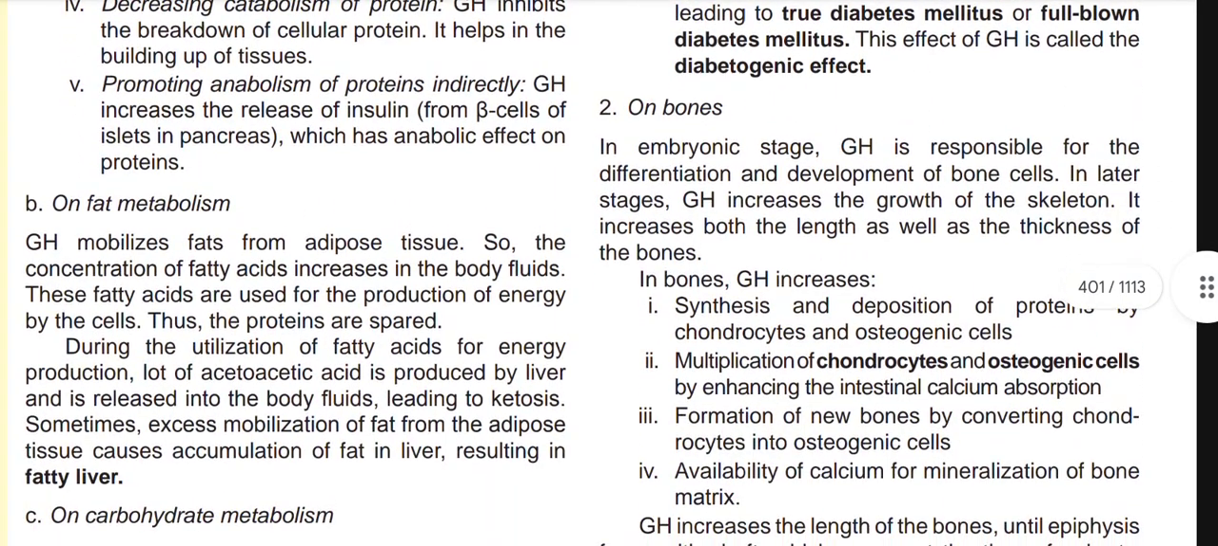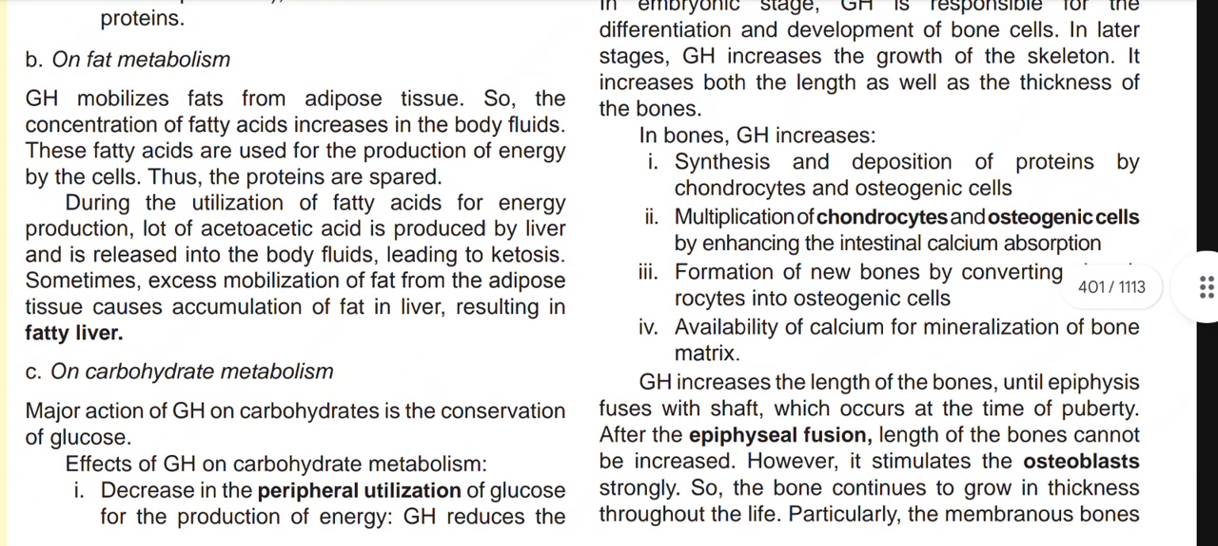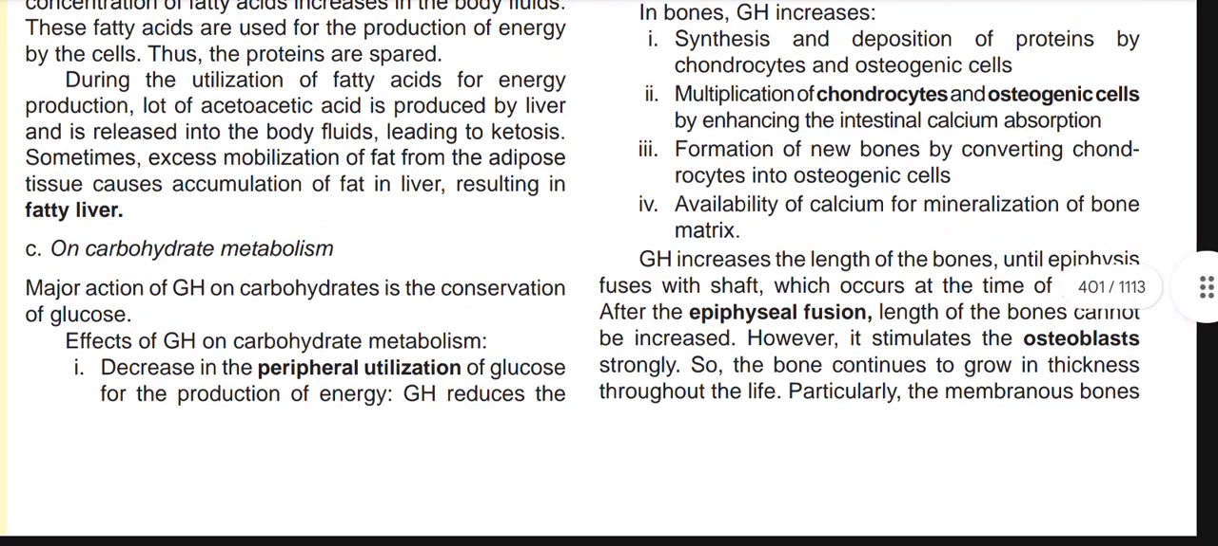Now on bones. In embryonic stage, growth hormone is responsible for the differentiation and development of bone cells. In later stages of life, growth hormone increases the growth of the skeleton, and it increases both length as well as the thickness of the bone. Now, in bones, growth hormone increases the synthesis and deposition of proteins by chondrocytes and osteogenic cells. It also causes multiplication of chondrocytes and osteogenic cells, enhances interstitial calcium absorption, forms new bones by converting chondrocytes into osteogenic cells, and increases availability of calcium for mineralization of bone matrix.